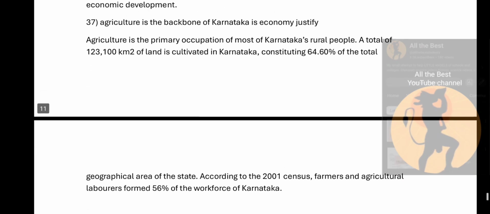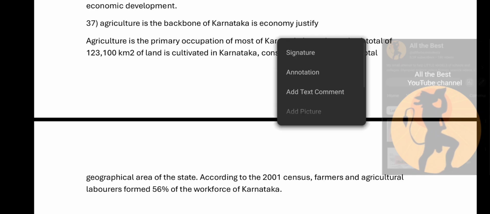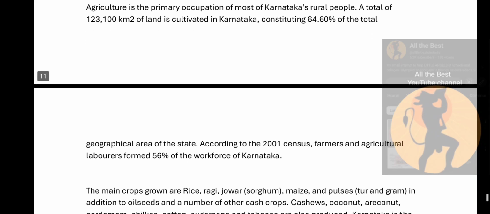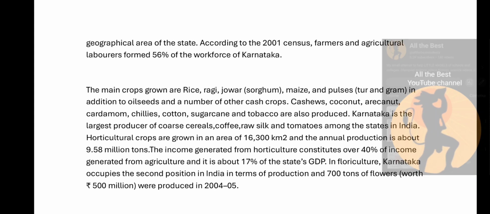Agriculture is the backbone of Karnataka's economy, justified. Agriculture is the primary occupation of most of Karnataka's rural people. A total of 1,23,100 square kilometers of land is cultivated in Karnataka, constituting 64.60 percent of the total geographical area of the state. According to the 2001 census, farmers and agricultural laborers form 56% of the workforce of Karnataka.